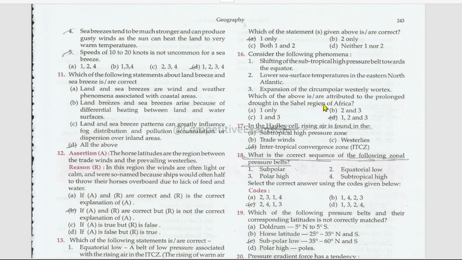Consider the following phenomena. Which of the above is or are attributed to the prolonged drought in the Sahel region of Africa? Shifting of the subtropical high pressure belt towards the equator. True.